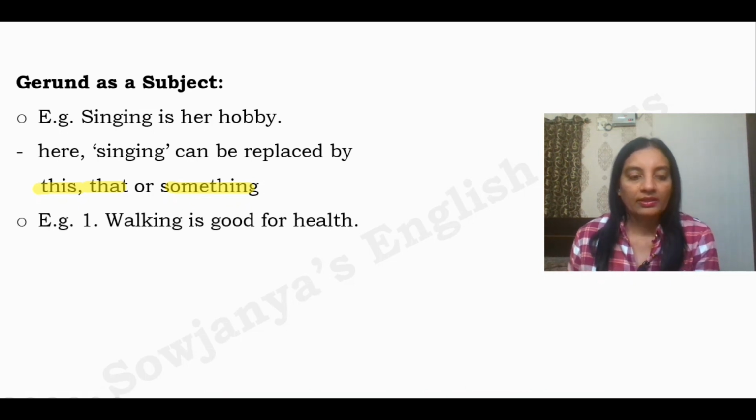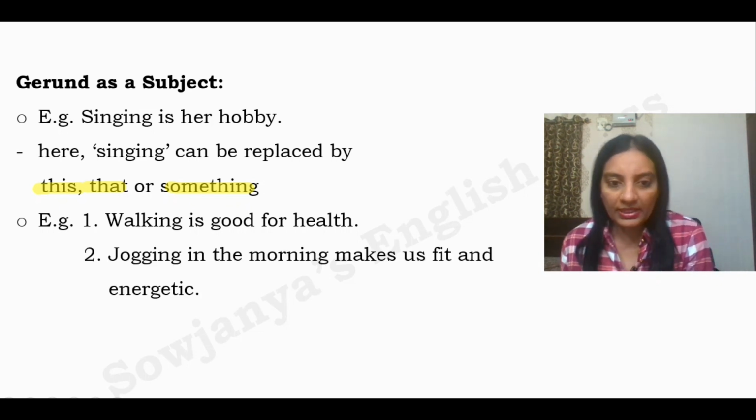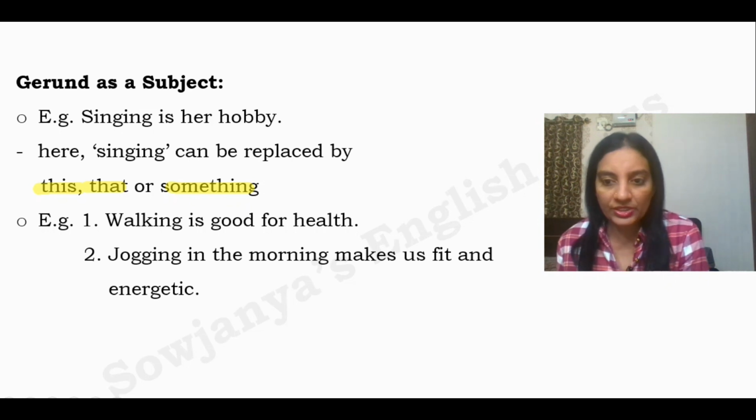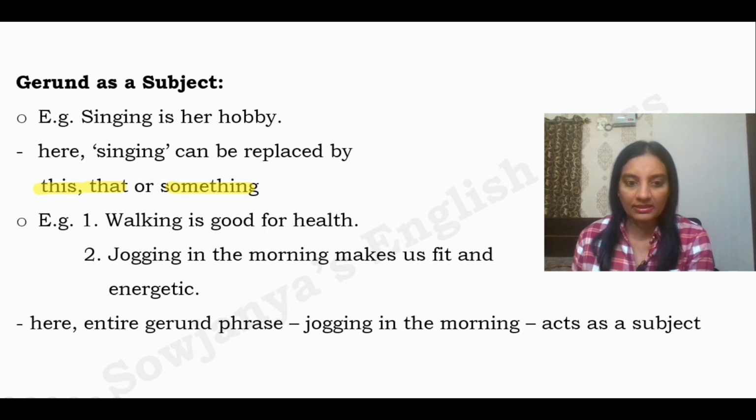And then look at the example. Walking is good for health. So replace walking with this, that, or something. Something is good for health. You can easily identify a gerund, right? Jogging in the morning makes us fit and energetic. So see here, walking is a gerund, but jogging in the morning, this entire thing is a gerund phrase.